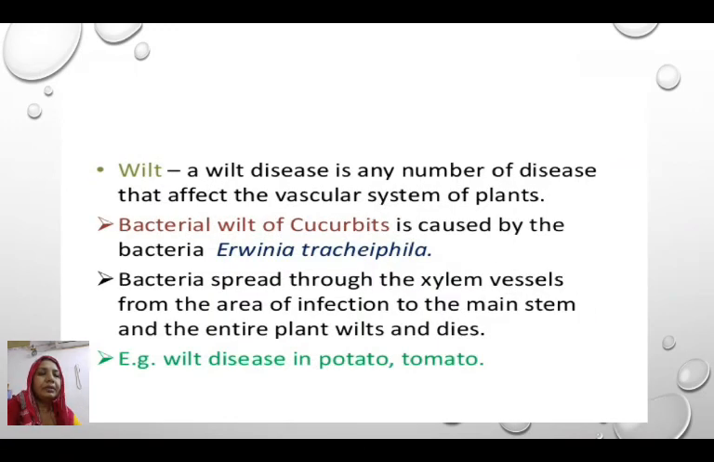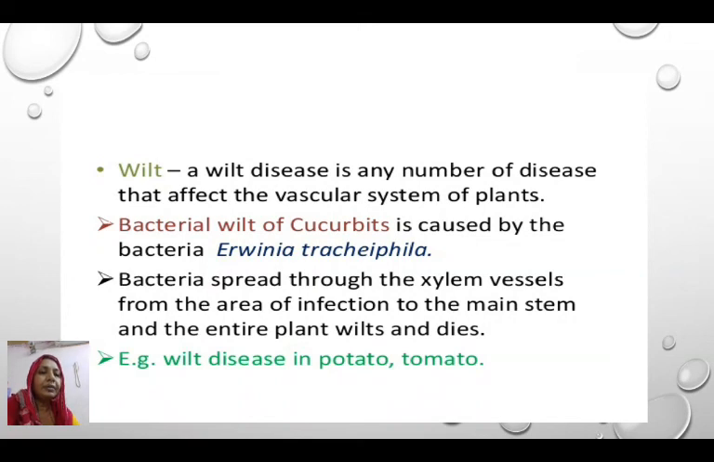Wilt diseases. A wilt disease is any number of diseases that affect the vascular system of plants. It means if the plant has a wilt disease, the vascular system of the plant gets choked because of the organisms. It may be due to bacteria or fungi. The bacterial wilt of cucurbit is caused by Erwinia tracheiphila. This bacterium spreads through the xylem vessels and forms areas of infection in the main stems, and due to this the entire plant wilts and dies.